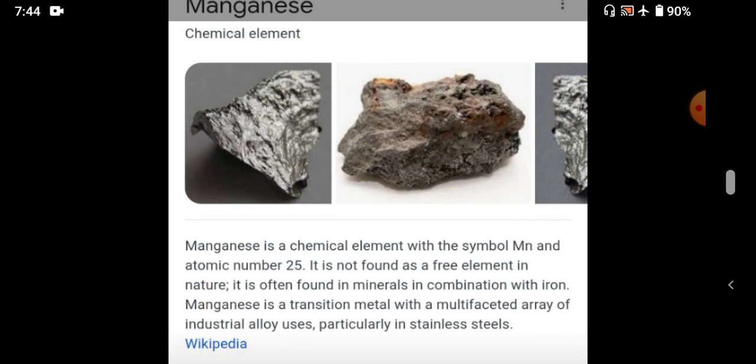India is in fifth place in the reserve of manganese ore in the world. We can find this ore in most areas of India. The largest deposits of manganese are found in Odisha, which is the largest producer of manganese. In India, the manganese ore mining company is headquartered in Nagpur.